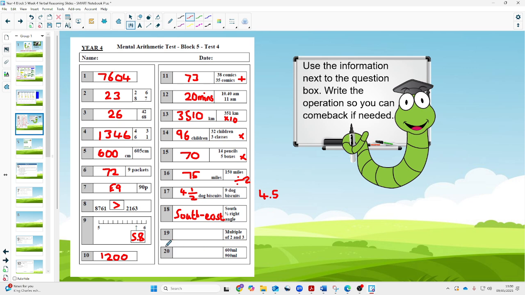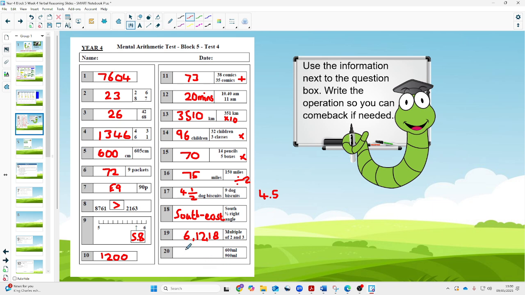Number 19, there could be multiple answers here, so I'll just give you some. You could have 6, that's a multiple of 2 and 3. You could have 12, you could have 18, as long as it's in the 2 and the 3 times table, not one or the other. It's got to be both.